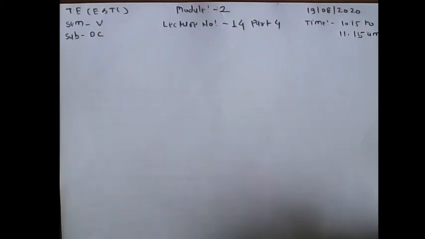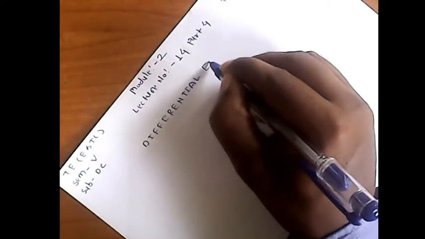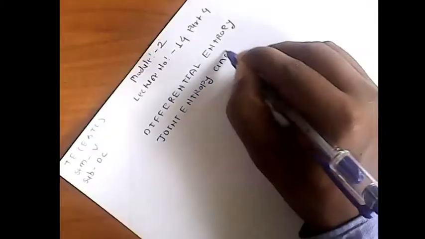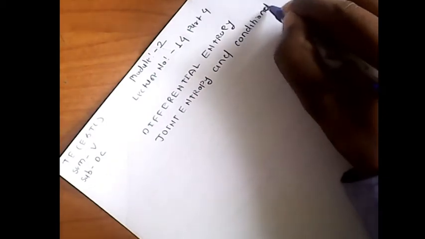In this lecture, we are going to cover the concept related to differential entropy, then joint entropy, and the second one is conditional entropy.